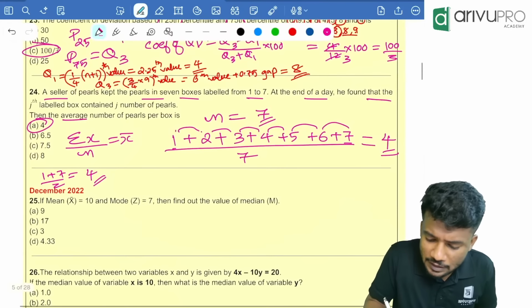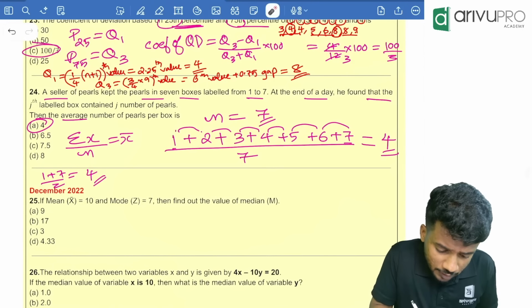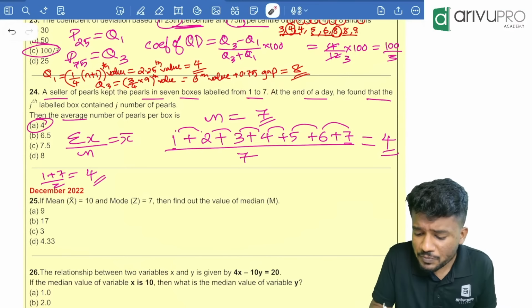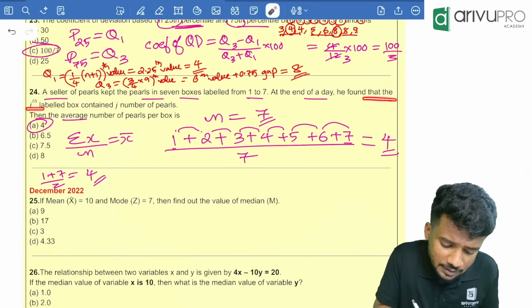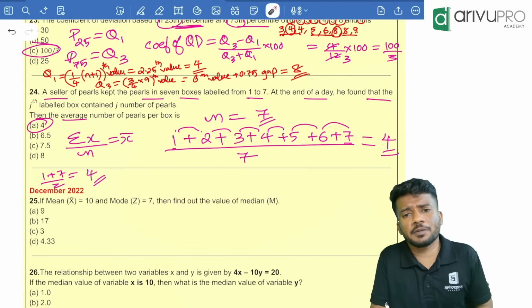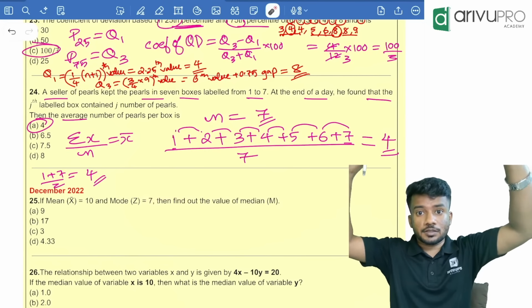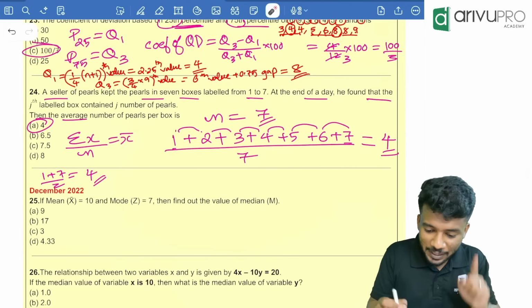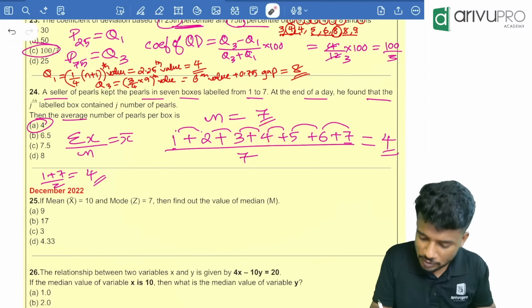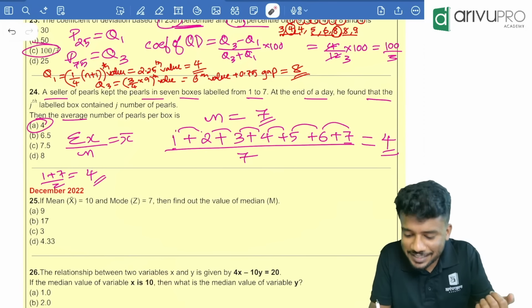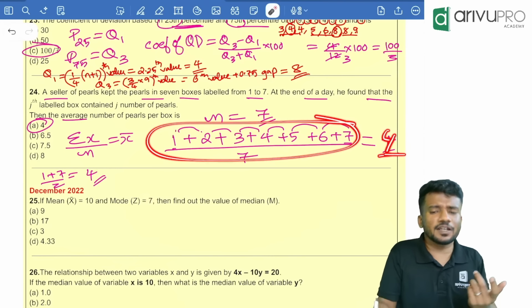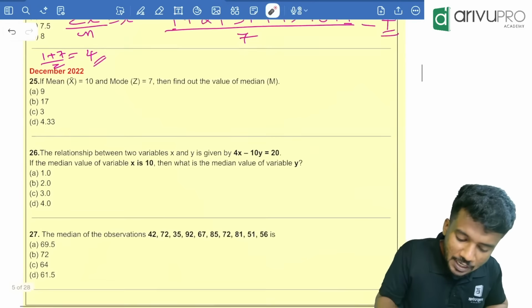Repeat 24th question. So what is given in the question now? They are telling that a seller of pearls kept the pearls in 7 boxes labeled from 1 to 7. At the end of a day, he found that the jth labeled box contains j number of pearls. That means if I am taking the 100th box, I will have how many pearls in that box? 100 pearls. First box, 1 pearl. Second box, 2 pearls. Third box, 3. Fourth box, 4. Fifth box, 5. Sixth box, 6. And seventh box, 7. Then we are taking the average in order to find the average number of pearls per box. That is the method.